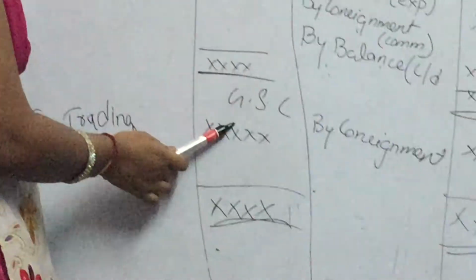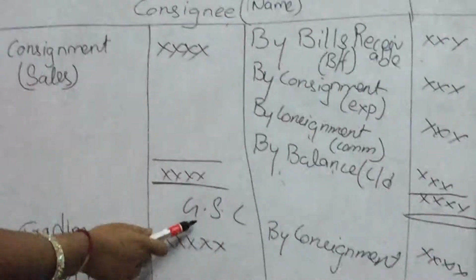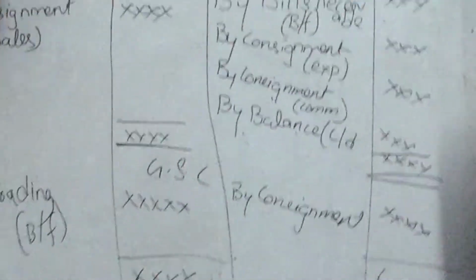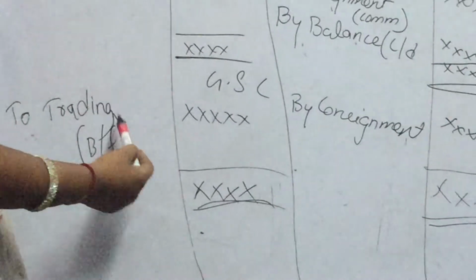The first account is the consignment account, then the consignee account, and the goods sent on consignment account, in the books of the owner. For the third one, goods sent on consignment, which side is it on? The debit side, so you should transfer it to the credit side. From which account are we transferring? The consignment account. The same balance you should transfer to the trading account.